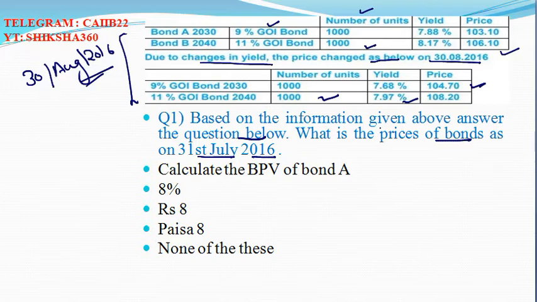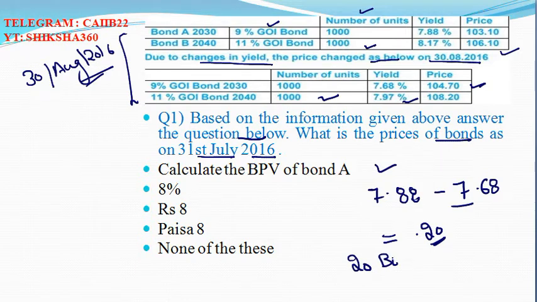So first question: calculate the BPV, basis point value, of bond A. How much is the change in the yield? Initially we have 7.88, later on it becomes 7.68. So the total difference is 0.20, that is a gap of 20 basis points.